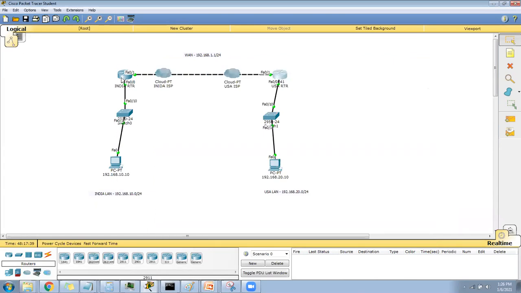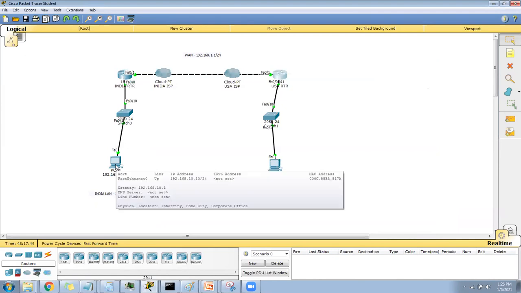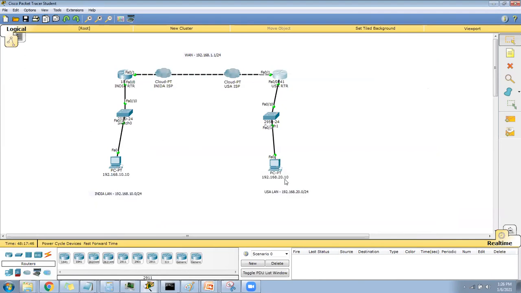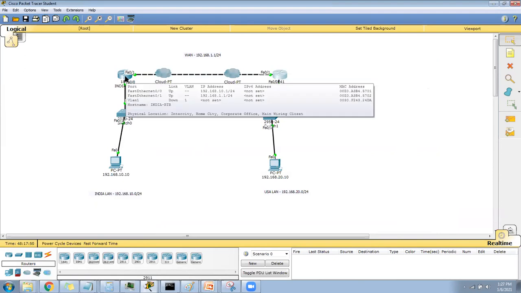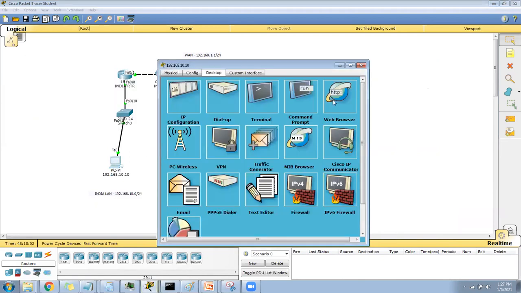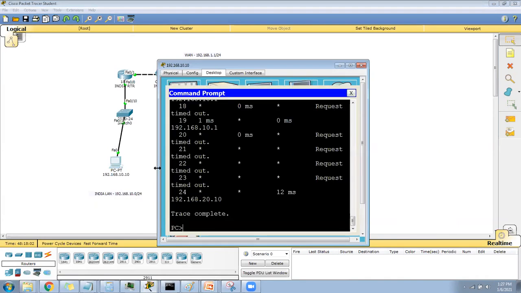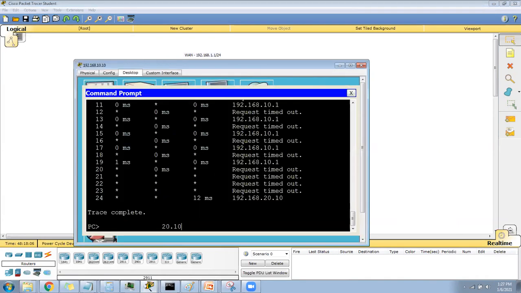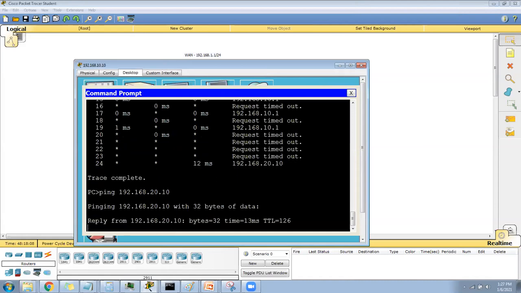What will happen? Previously the India router was dropping. Now when you try to reach 192.168.20.10, this router will check its routing table. I don't have that route, but now I have a default route 0.0.0.0, so I will just pass that to this guy. When it reaches here, this router already knows about 20.10, so the communication will be possible. Can you see now? Okay, 20.10.